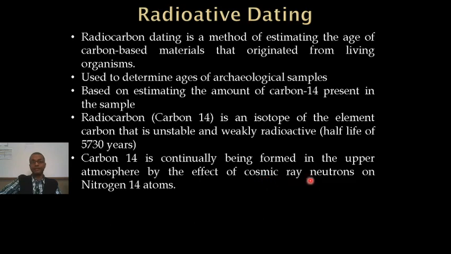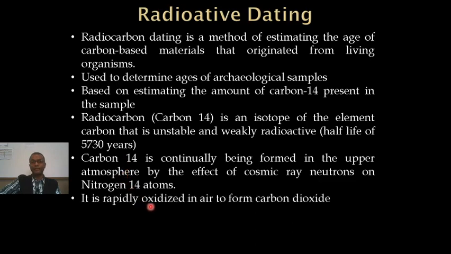So in the cosmic rays, energetic neutrons are there. These neutrons, once they bombard the nitrogen-14 atoms, produce carbon-14. This carbon-14 is immediately oxidized in air to form carbon dioxide. Of course, it's not carbon dioxide with normal, stable carbon, which is always there. It's 14C coming together with oxygen to form carbon dioxide.